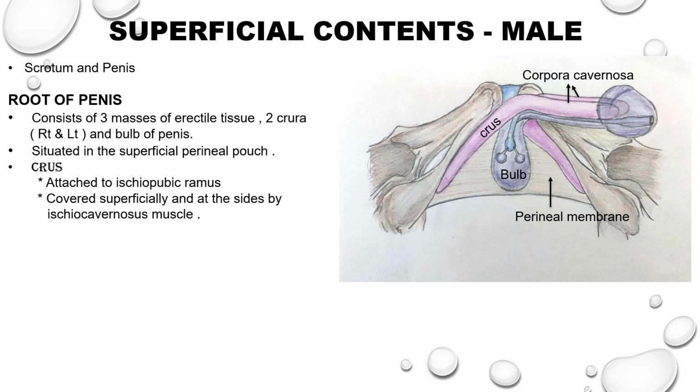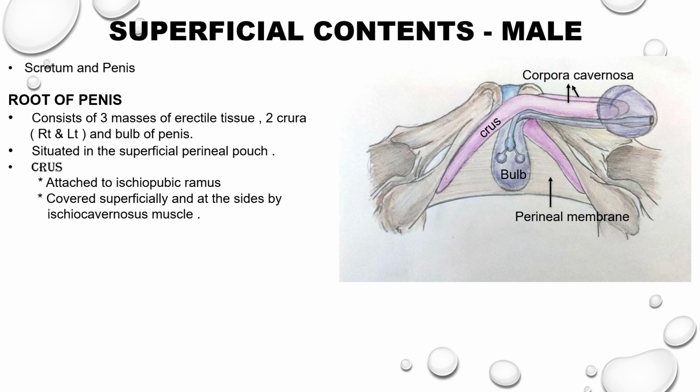The root of the penis consists of three masses of erectile tissue, namely the two crura, right and left, and the bulb of the penis. All these three masses of erectile tissue lie in the superficial perineal pouch of the urogenital triangle.